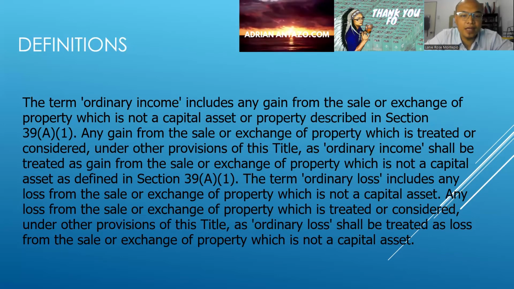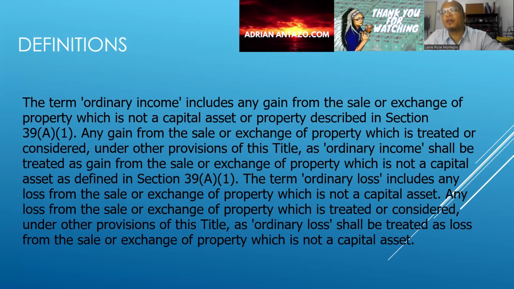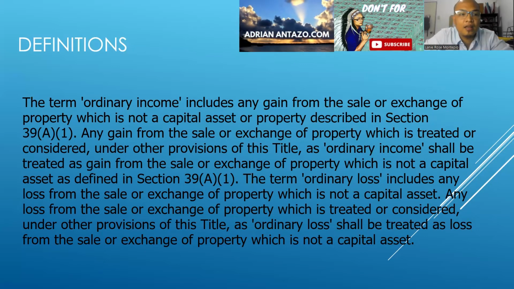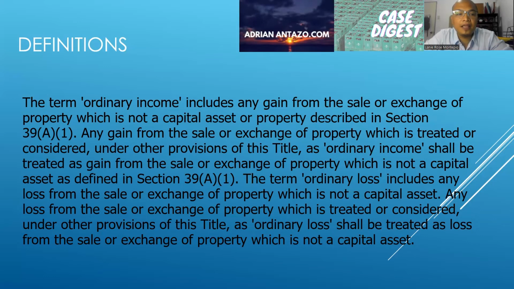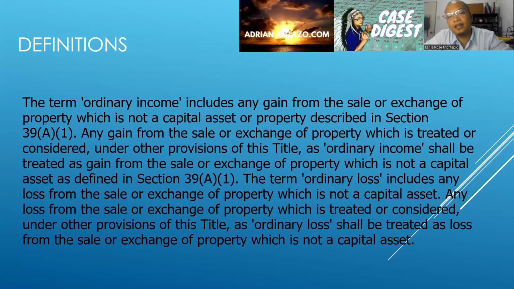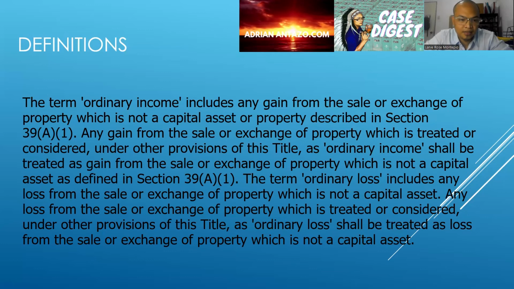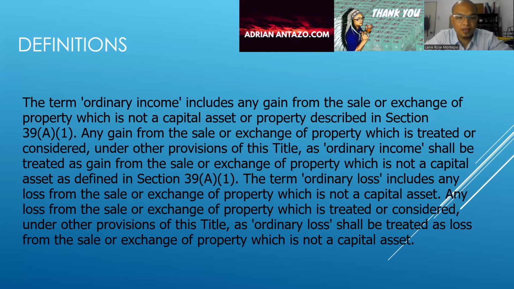So any gain from sale or exchange of property which is treated or considered under other provisions of this title as ordinary income shall be treated as gain from sale or exchange of property which is not a capital asset as defined in section 39(A)(1).